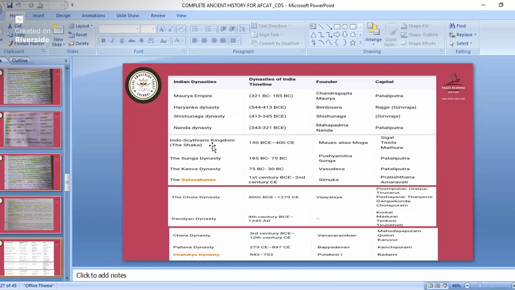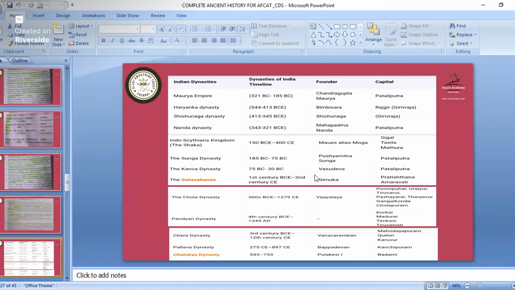Then comes the Sunga dynasty, founded by Pushyamitra Sunga, capital Patliputra. Remember this full name also, because Sunga dynasty will be marking that particular person's name. But in Sunga dynasty many other persons were also there. So remember Pushyamitra Sunga. Similarly in Nanda dynasty, Mahapadmananda. So remember like this. Remember all the names. And the Sunga dynasty capital is at Patliputra.